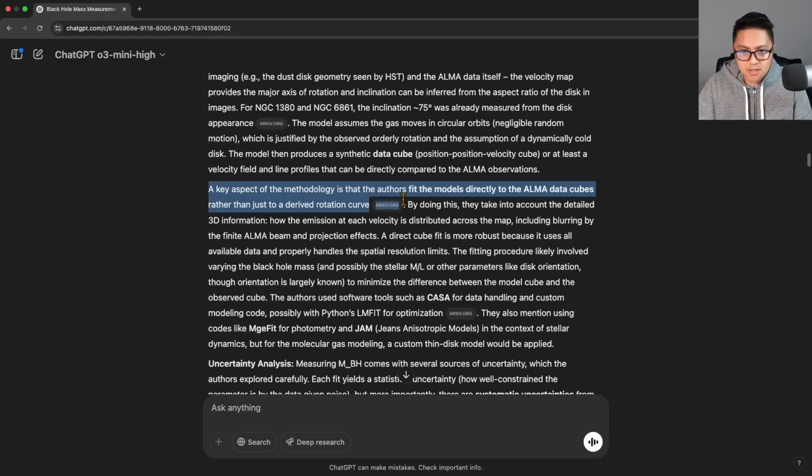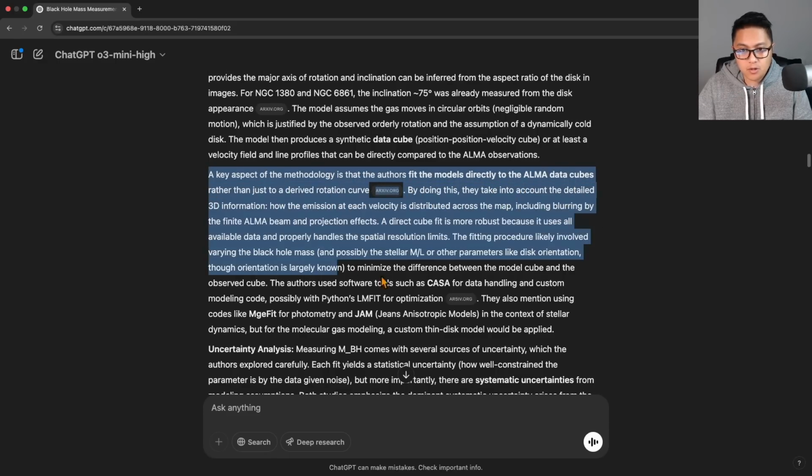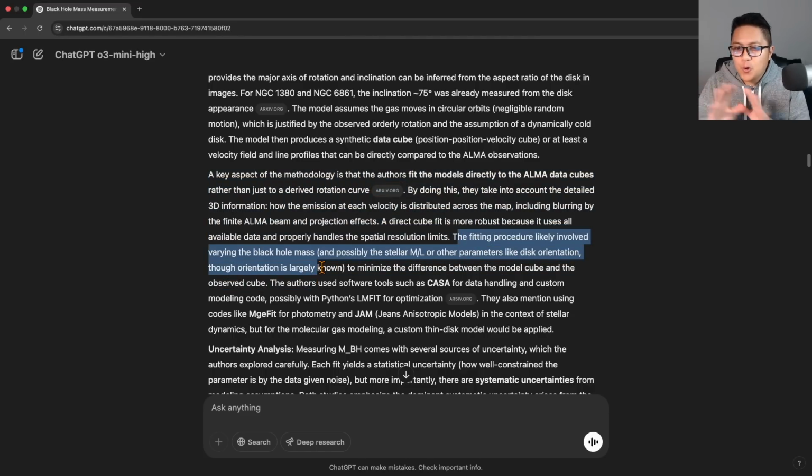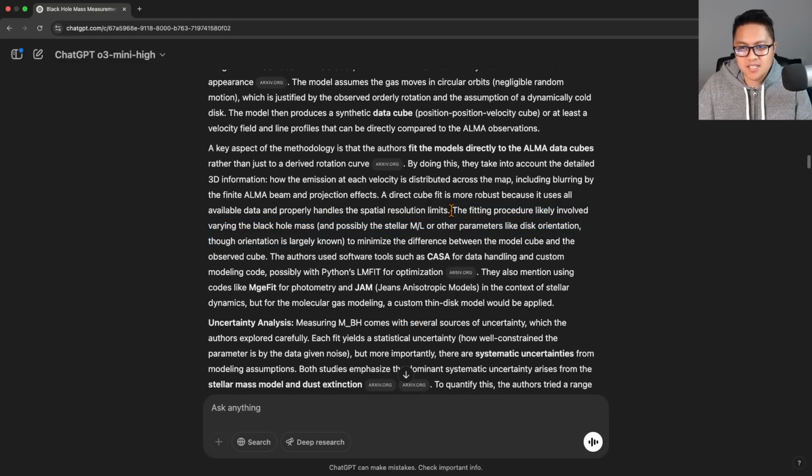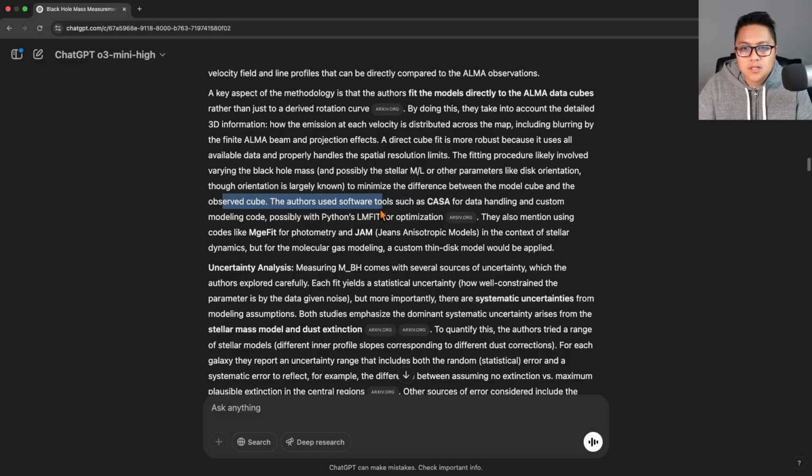Key aspect of the method is that the authors fit the models directly to the ALMA data cubes rather than just to a derived rotation curve. They take into account the detailed 3D info. So that's interesting that it says here that it likely involved. It sounds like it didn't read the whole thing, which maybe I'm expecting too much for it, but it says these things as if it didn't actually read the paper. It says it likely involved, because if you read the paper, you would know that yes, the black hole mass and all the other parameters were fit using a gradient descent algorithm. So we used CASA, we used LMFit. Also mentioned using codes like this.